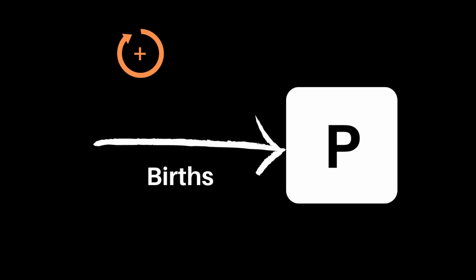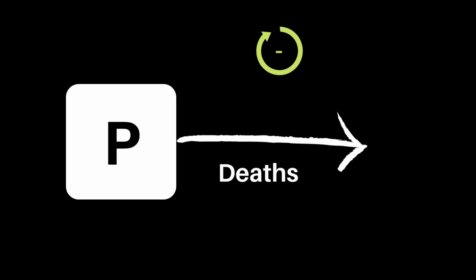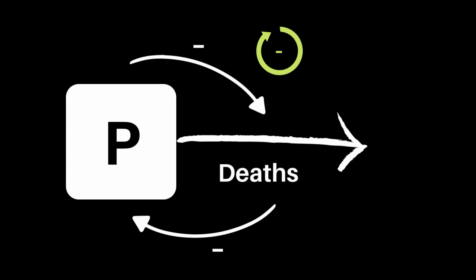An excellent example of a positive feedback loop is the birth rate. In a population with a constant average fertility, as births increase, the population increases, so there are more people to reproduce, so births increase, and so on. You can see the reinforcing nature of positive feedback loops here. On the other hand, there is also a negative feedback loop. This is the death rate controlled by mortality. We can understand this by simply noting the deaths decrease the population. When there are fewer people, there are fewer deaths.